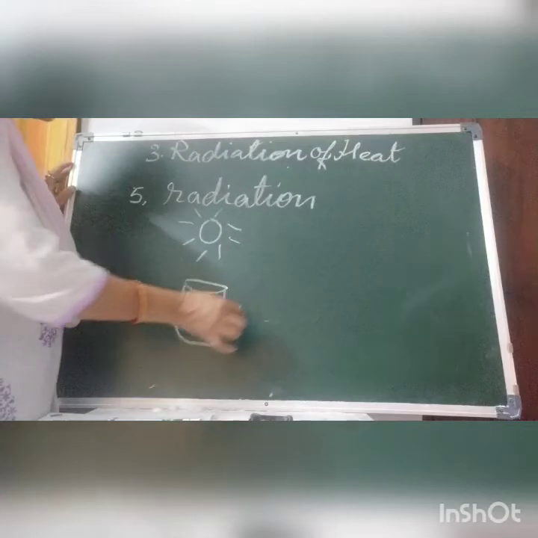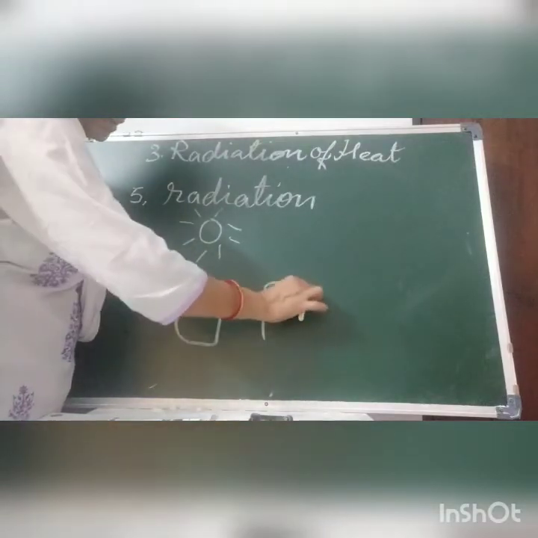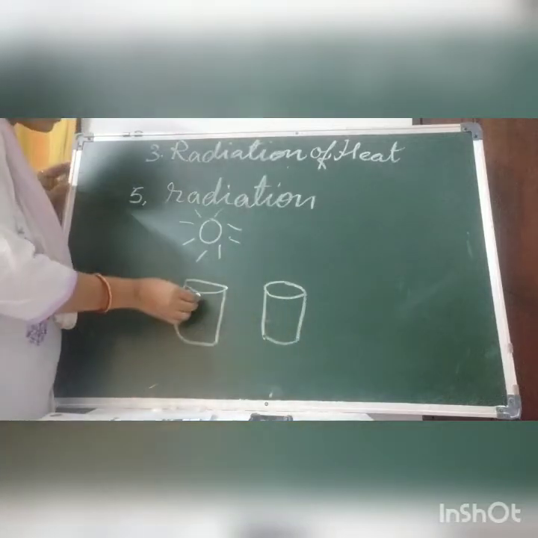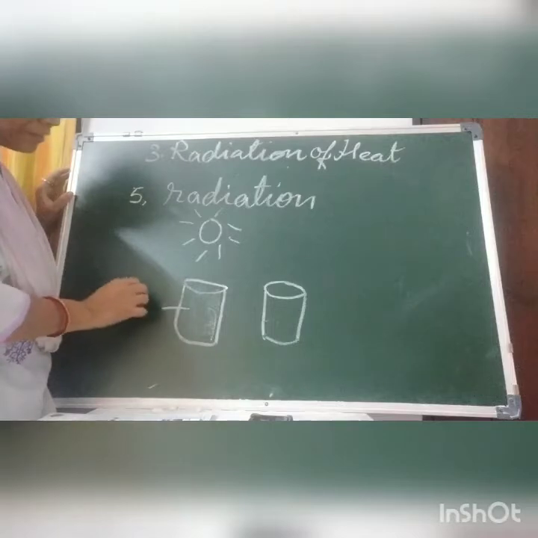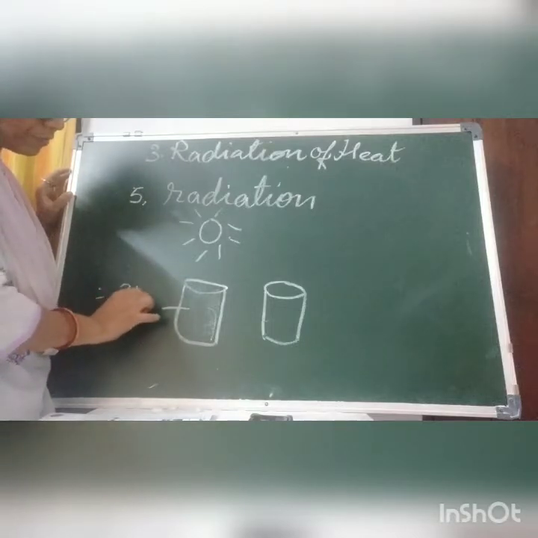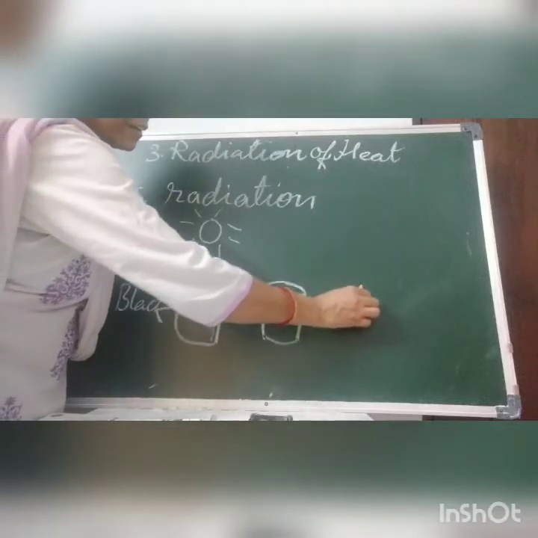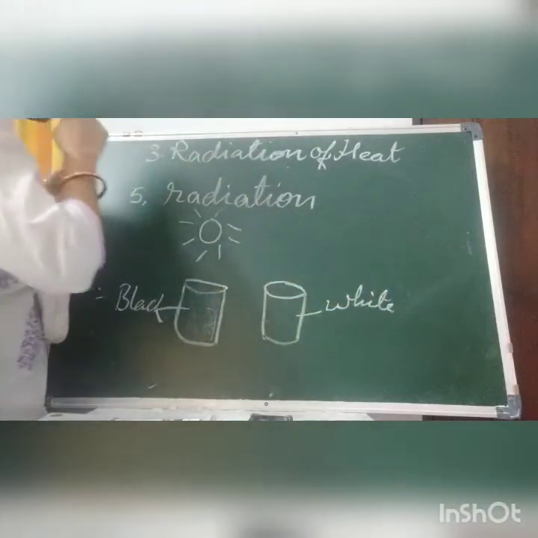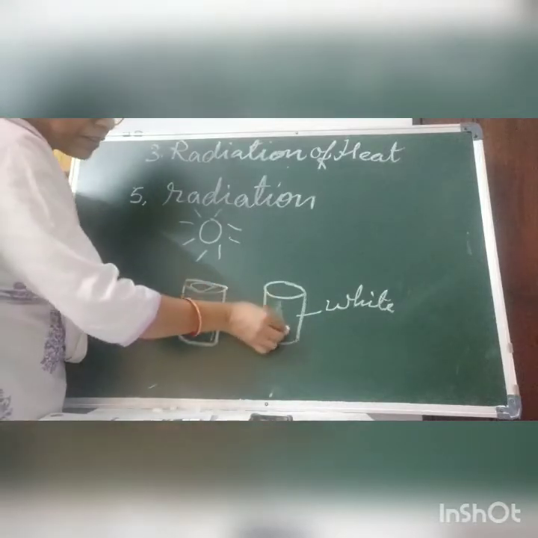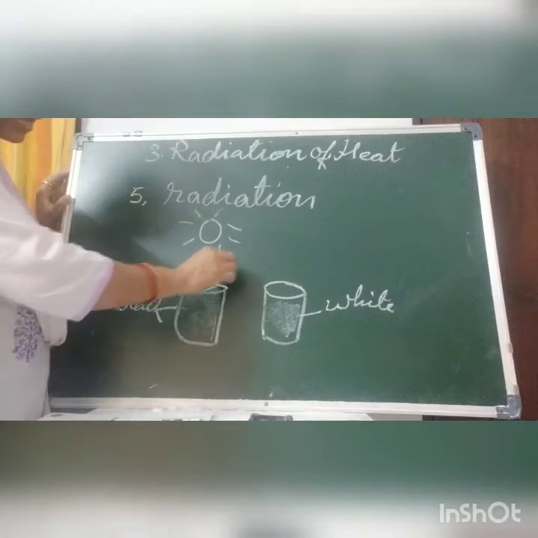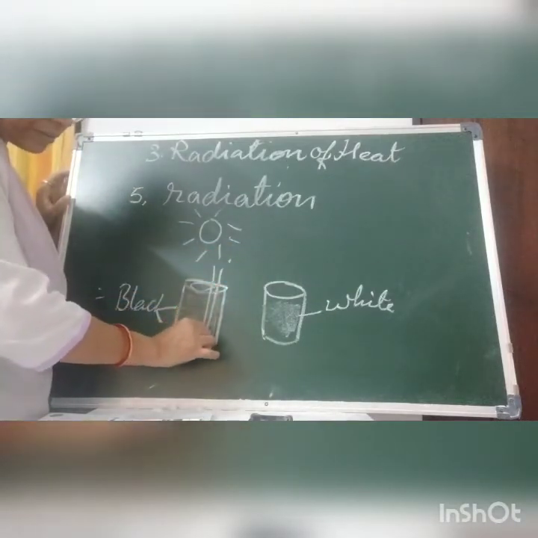We are going to take two cans and paint one with black color and the other with white color. Now we fill them with water and keep a thermometer in each.